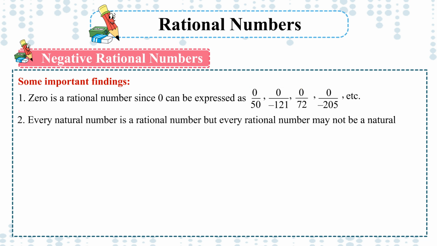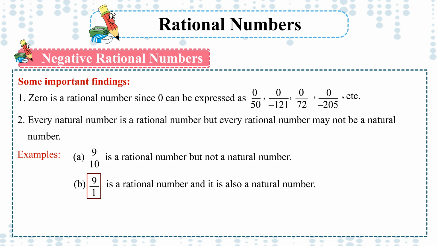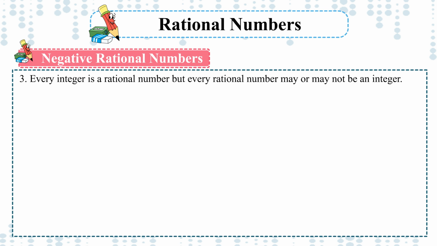2. Every natural number is a rational number, but every rational number may not be a natural number. Examples: A. 9 upon 10 is a rational number but not a natural number. B. 9 upon 1 is a rational number and it is also a natural number. 3. Every integer is a rational number, but every rational number may or may not be an integer.